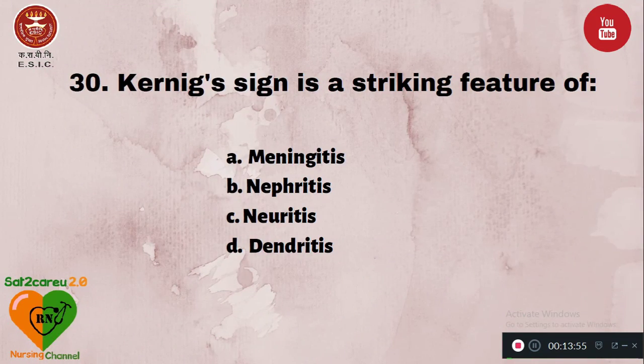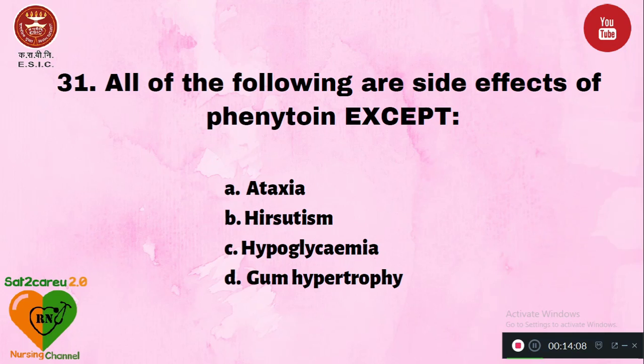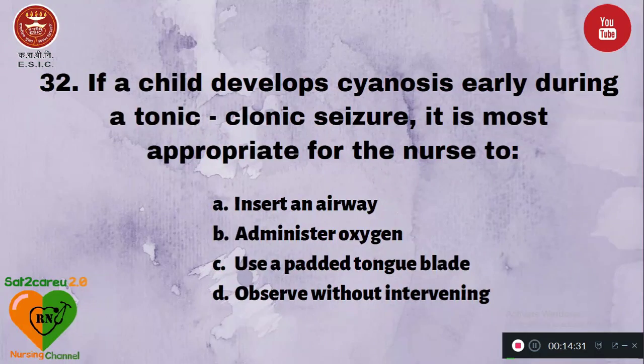Question number 30. Kernig's sign is a striking feature of option A, meningitis, B, nephritis, C, neuritis, D, dendritis. Kernig's sign is a striking feature of option A, meningitis. Question number 31. All of the following are side effects of phenytoin except A, ataxia, B, hirsutism, C, hypoglycemia, D, gum hypertrophy. Hypoglycemia is not a side effect of phenytoin. Rather, it causes hyperglycemia. Question number 32.